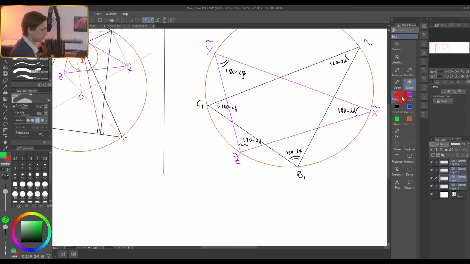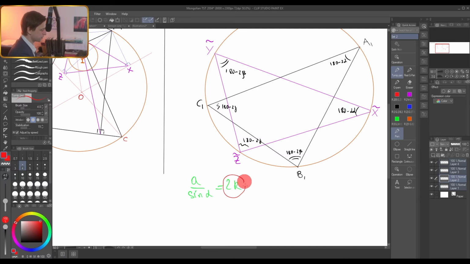The sine rule tells you that in any triangle, a over sine alpha equals 2R. So these triangles have the same 2R, and they have the same sine alpha, because they have the same angles. Therefore, their sides have to be the same, no question about it.